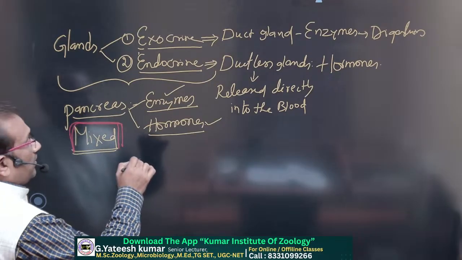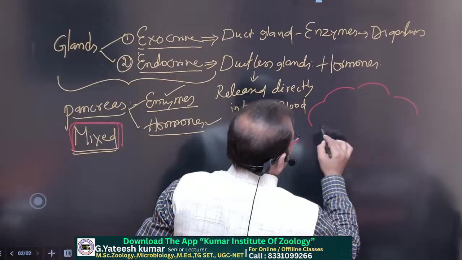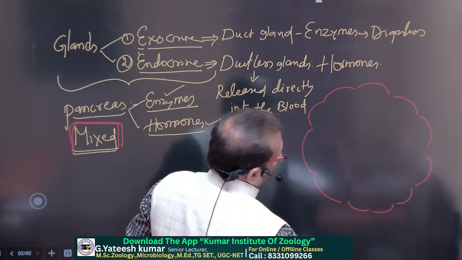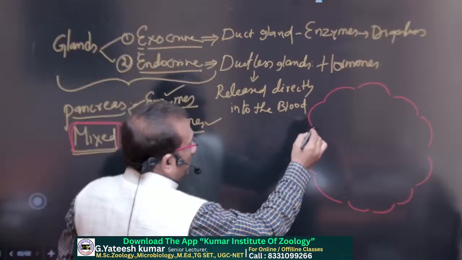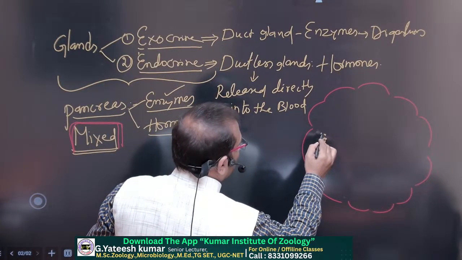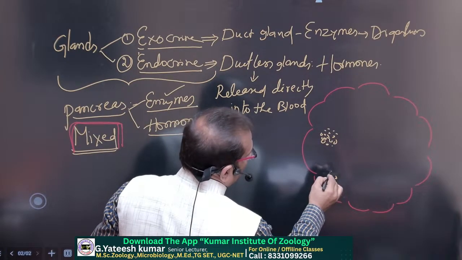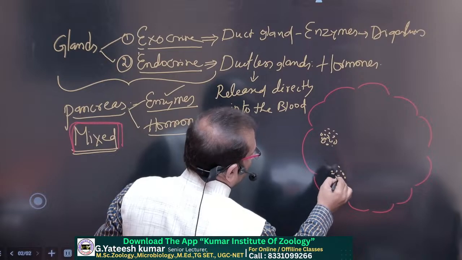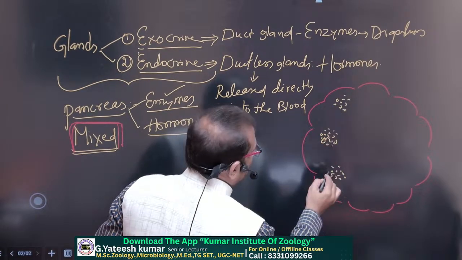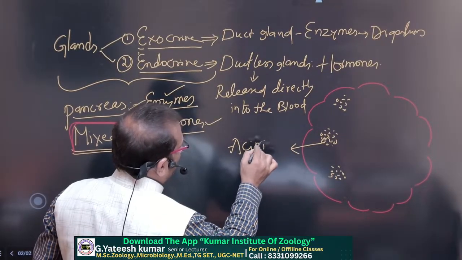Coming to the microscopic structure, if you observe a cross section of the pancreas under the microscope, we observe different types of cells. Some cells are unicellular and look like this. There are many such cells inside, and they are known as acini cells.